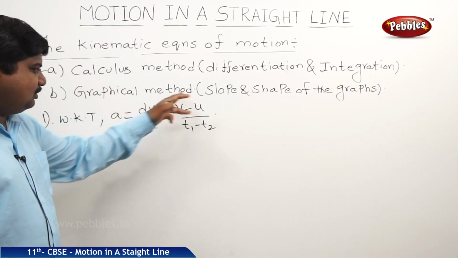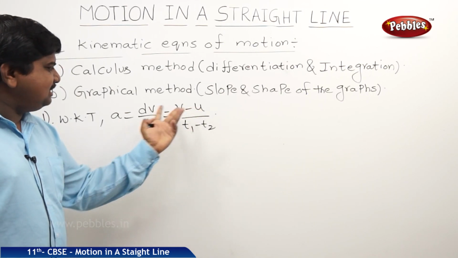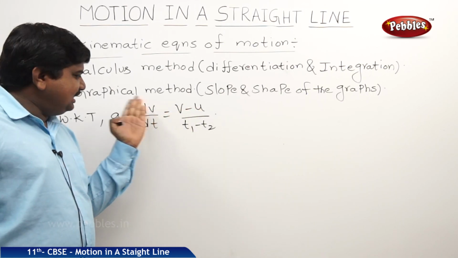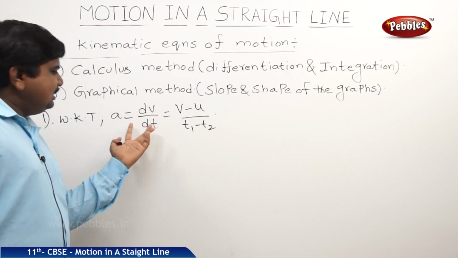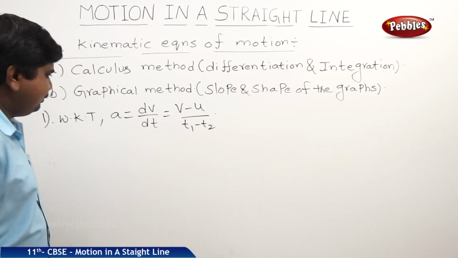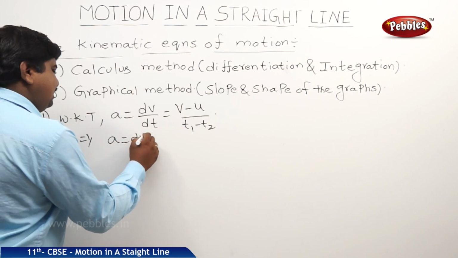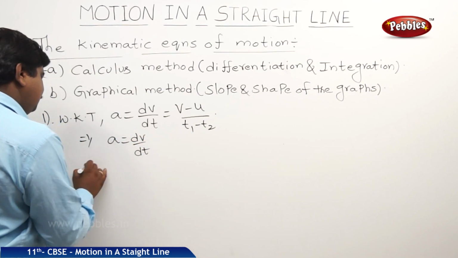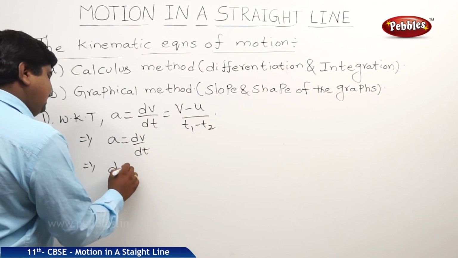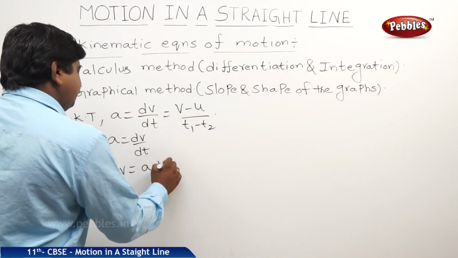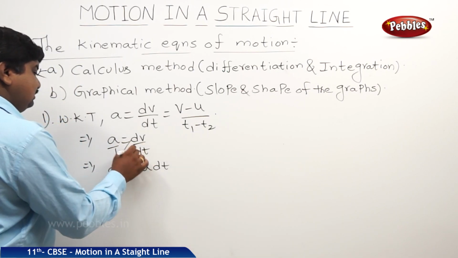So we know that a is equal to v minus u by t. If a is equal to dv by dt, we can say that dv is equal to a into dt by cross multiplying.